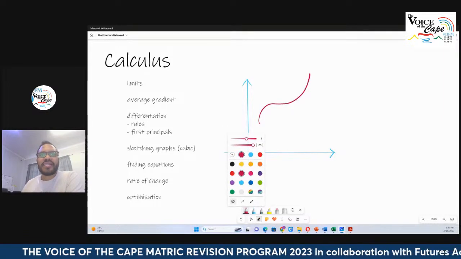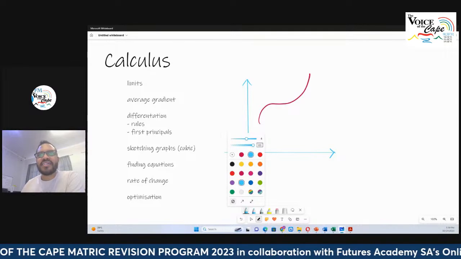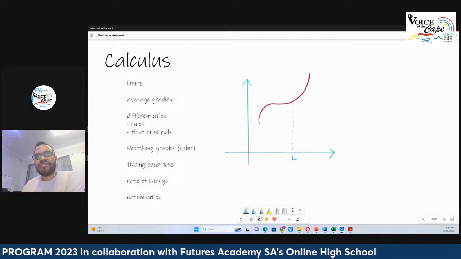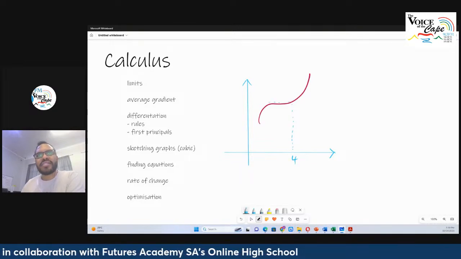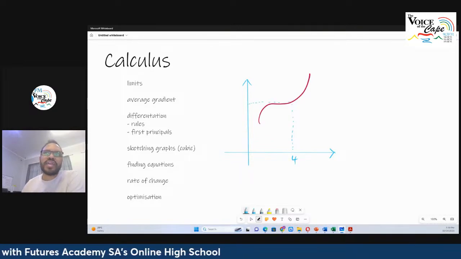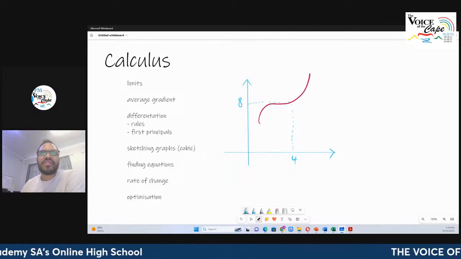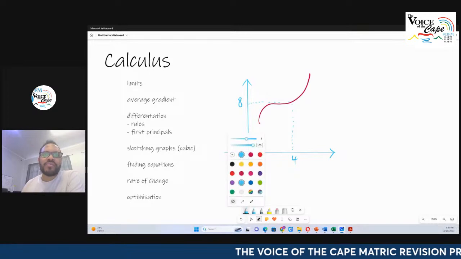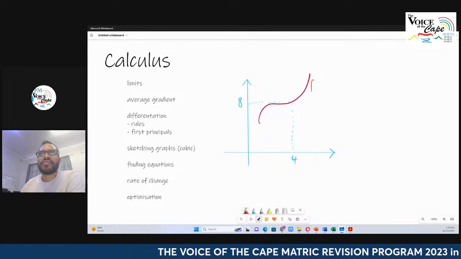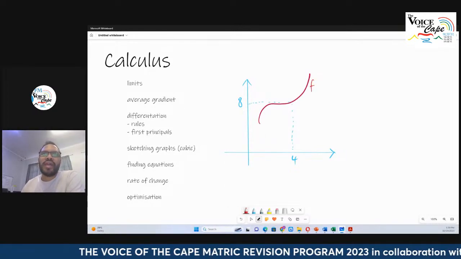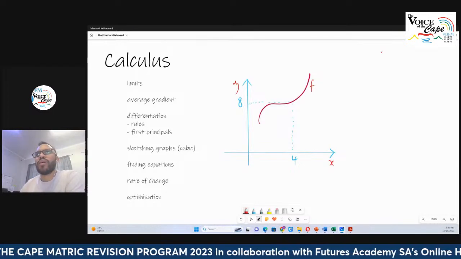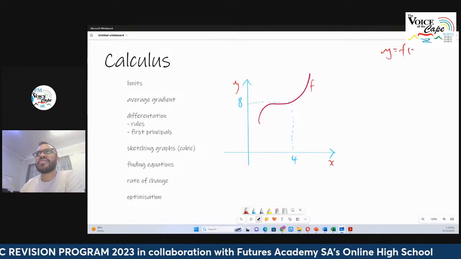Then I can say that there are certain values on the x-axis here that correspond to, let's say that's going to be 4, and on the y-axis, this corresponds to, say, I don't know, let's make it 8. Okay. Now, let's give this function a name as well, and we'll call this function f, right? So, this is the x-axis, this is the y-axis, and so we will say that y is equal to f of x, okay?